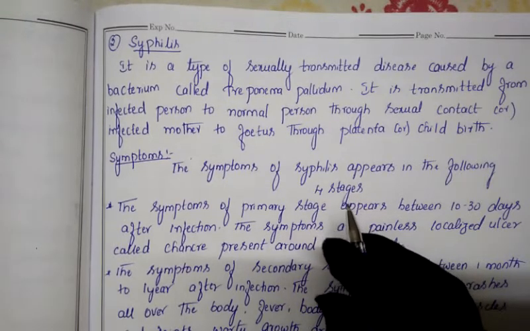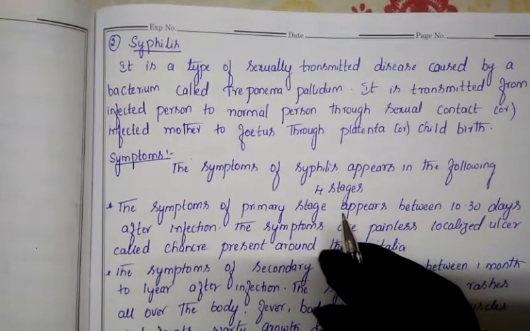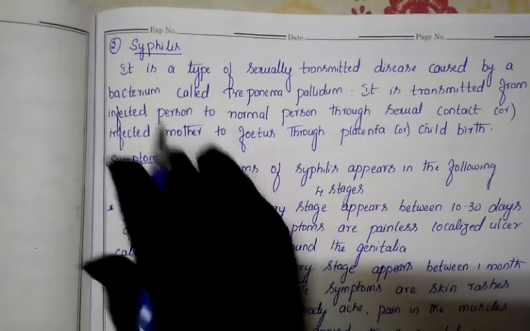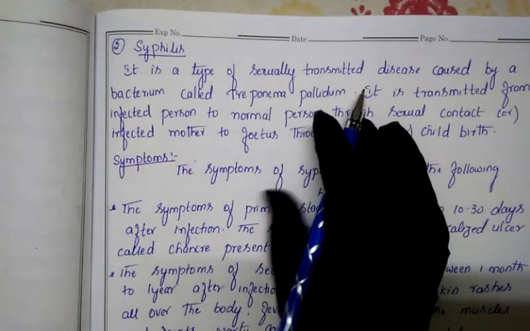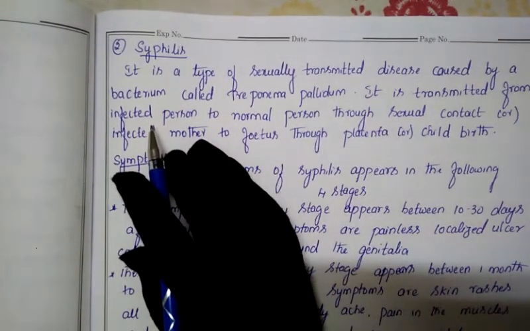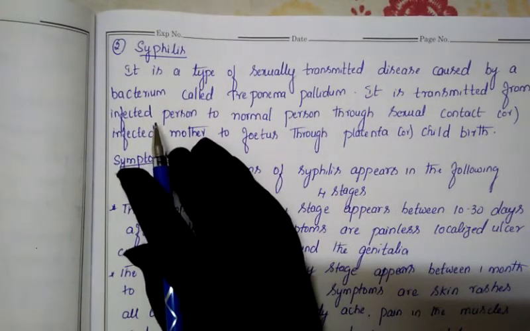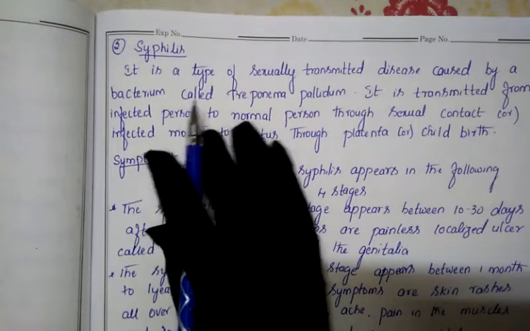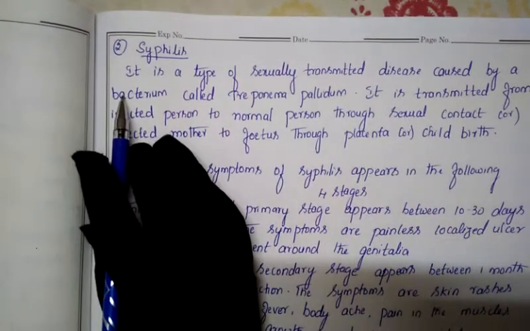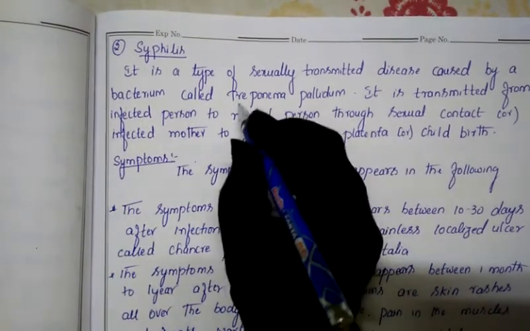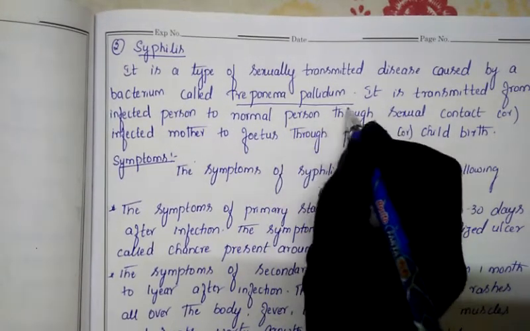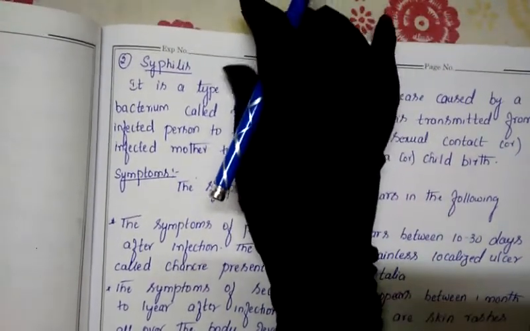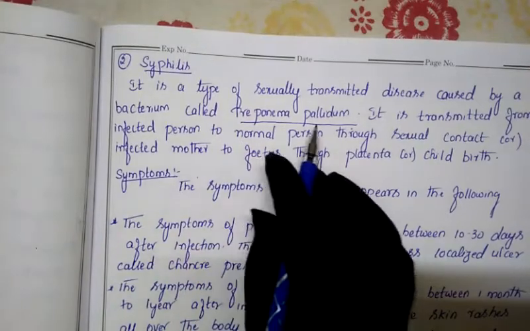In our previous class, we discussed the sexually transmitted disease called gonorrhea. Today's class, let us discuss the next type of sexually transmitted disease, called syphilis. Syphilis is also a sexually transmitted disease caused by bacteria. Just like gonorrhea is caused by bacteria, in the same manner syphilis is also caused by bacteria. And what is the bacteria's name? The bacteria is called Treponema pallidum.